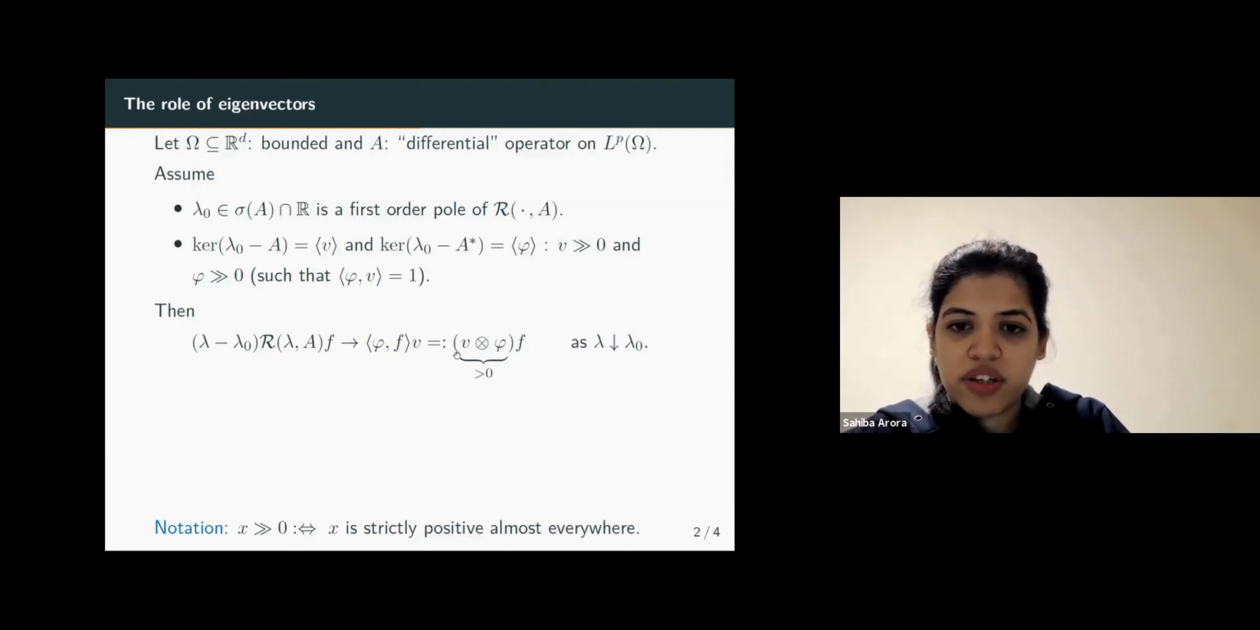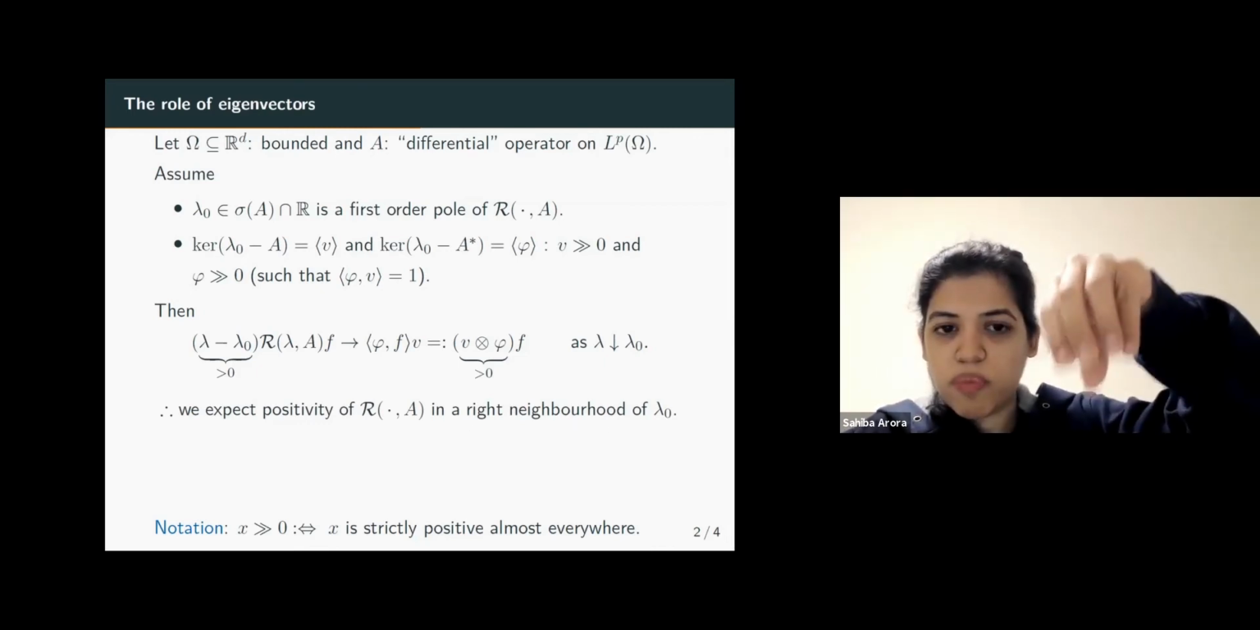So what we have here, we assume that V and phi are strictly positive vectors. So that means that this rank 1 operator V0 times phi has to be positive. And since we are going towards lambda naught from the right, we also have that lambda minus lambda naught is positive. Since this is positive and lambda minus lambda naught is positive, and this converges to something positive, what we expect is that the resolvent is also positive in a right neighborhood of lambda naught because it's going closer and closer to a positive function.